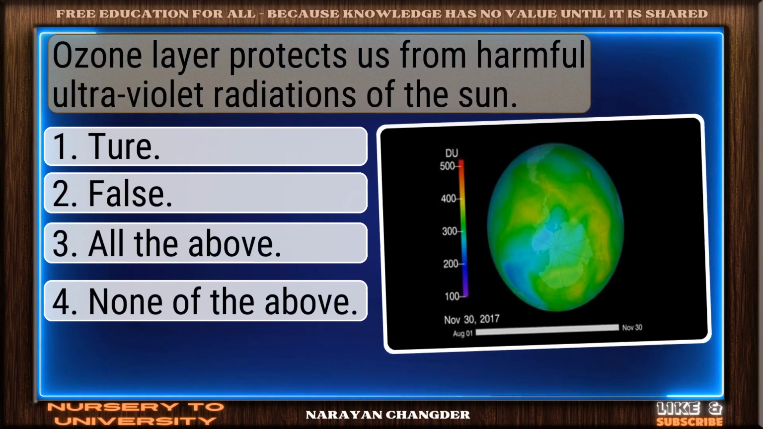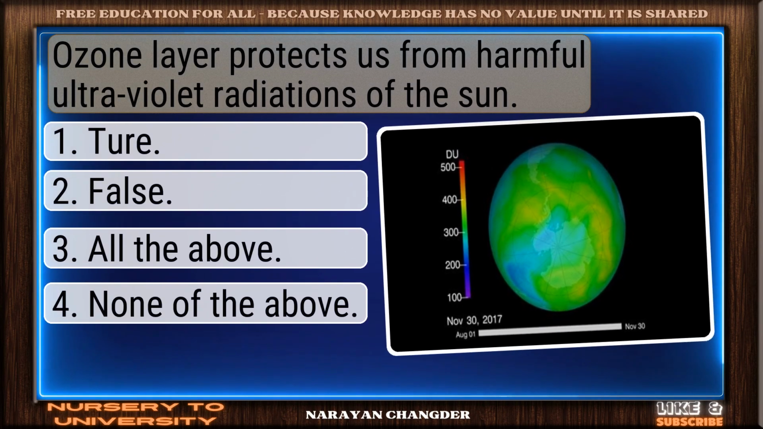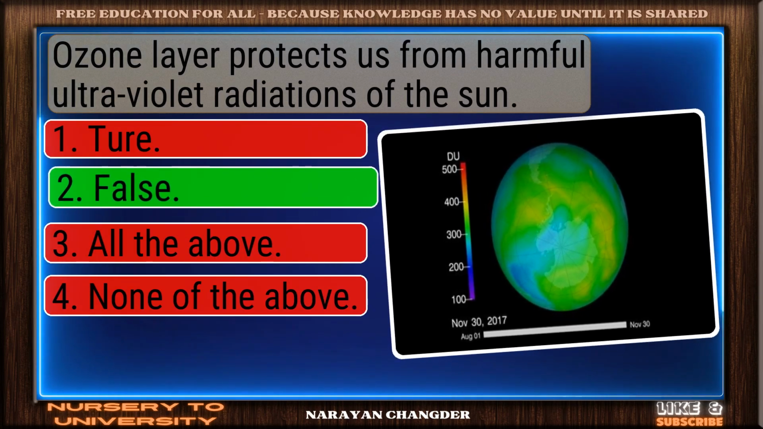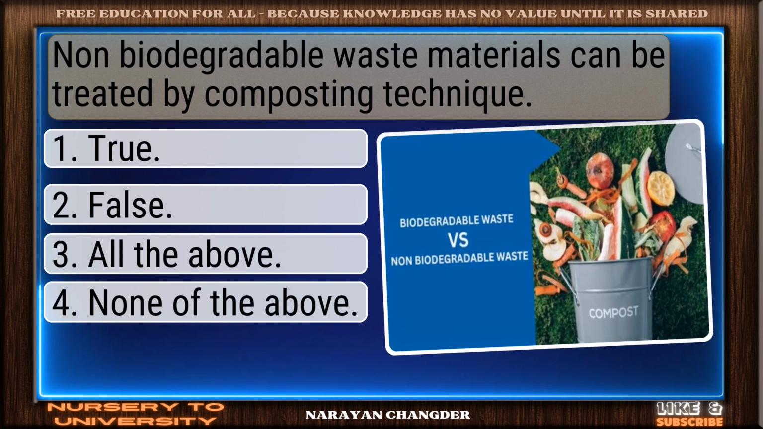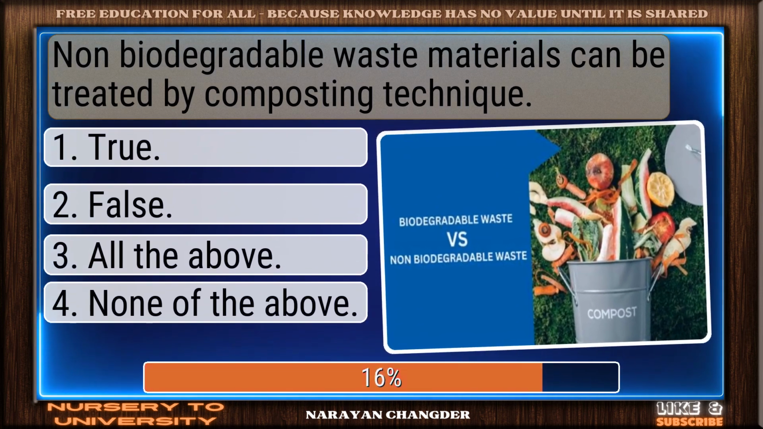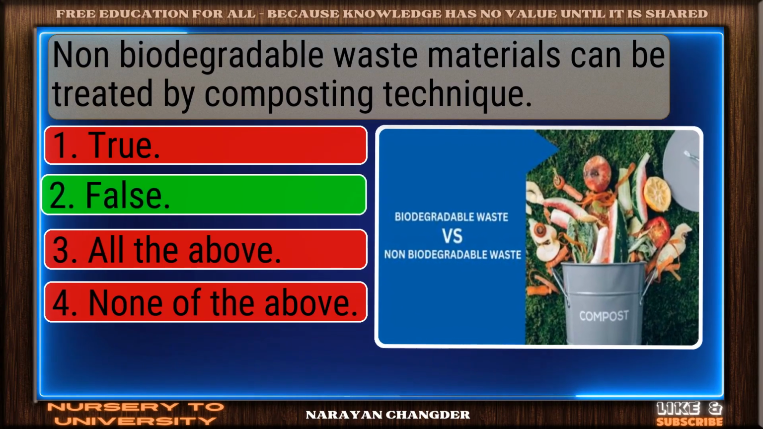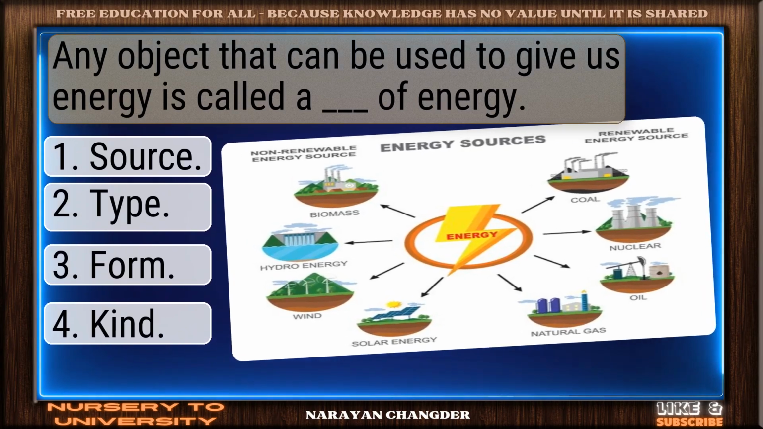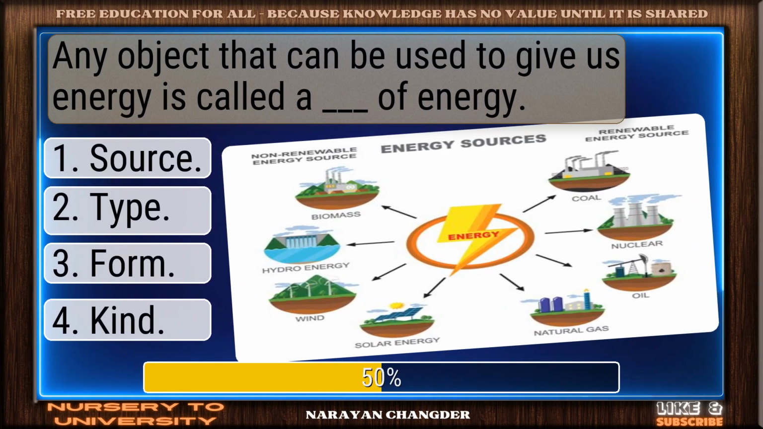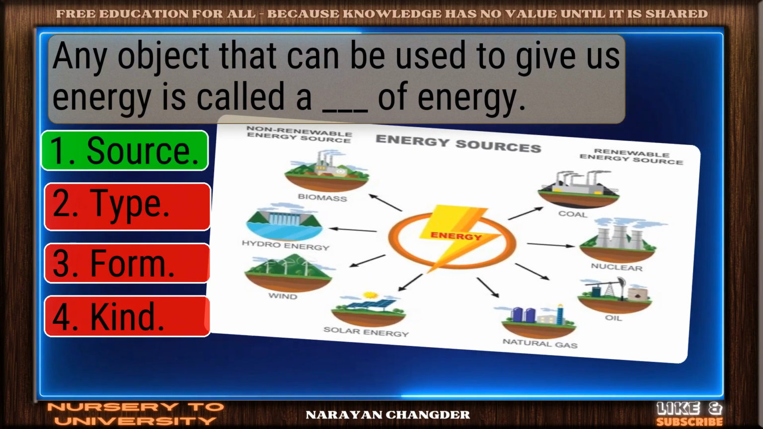Ozone layer protects us from harmful ultraviolet radiations of the sun. You got it. False fits. Non-biodegradable waste materials can be treated by composting technique. Right again. False is valid. Any object that can be used to give us energy is called a dash of energy. On track. Source is correct.